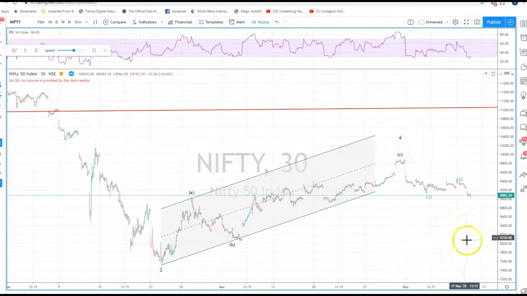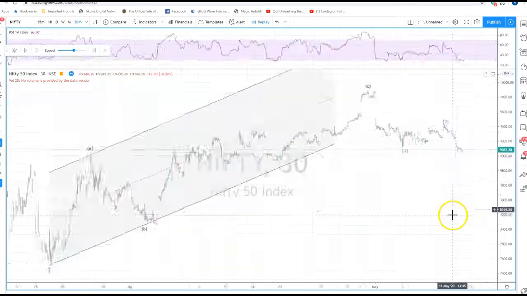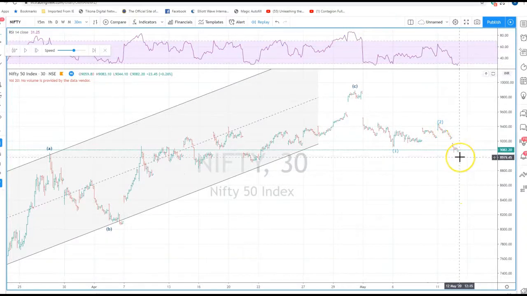of wave B, and a downtrend had started, where we had an impulsive downfall followed by a three-wave rise for a small wave 2 and a wave 3 down was going on. So let us see what happened after that.